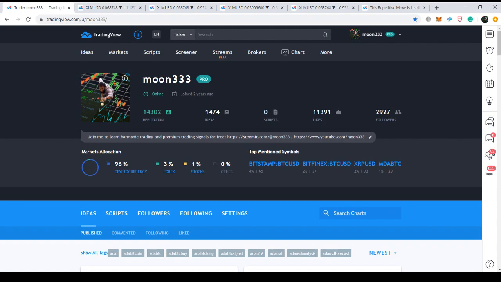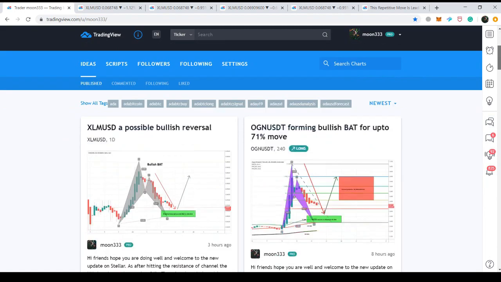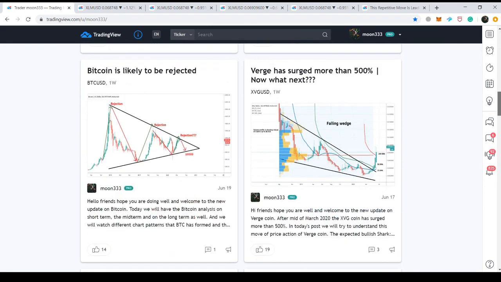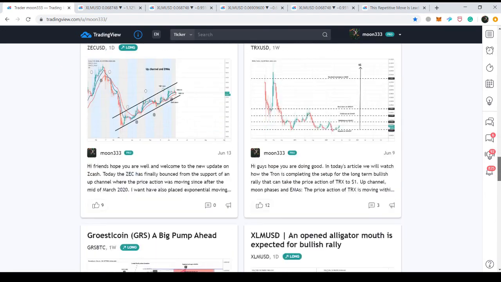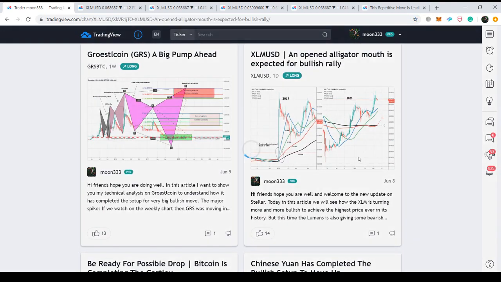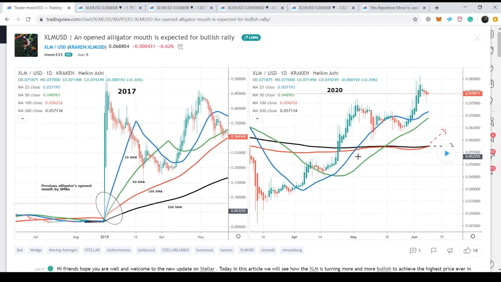Hope you're well and welcome to the new update on Stellar. As in my previous video, I told you that some bearish signals appeared and Stellar could have some drop. And this was the article that I shared with you. I shared this article on TradingView and on different platforms as well, and also in the form of a video.